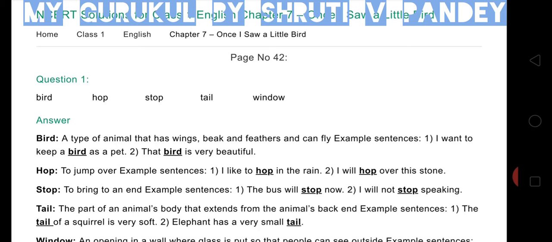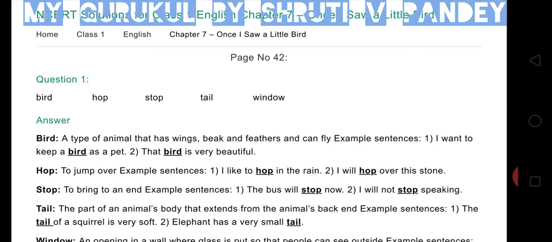Bird. What is a bird, children? A bird is a type of animal that has wings, a beak and feathers and can fly. Example sentences. Number 1, I want to keep a bird as a pet. Number 2, that bird is very beautiful.